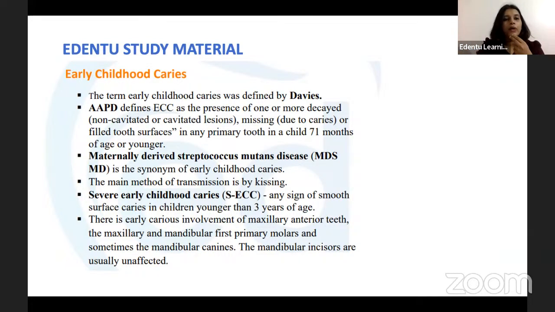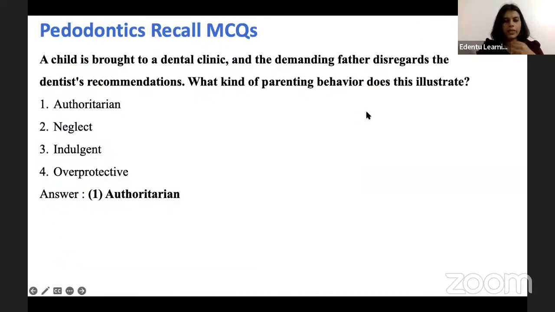Understood? Now, coming to the next question. The next question is, a child is brought to the dental clinic and the demanding father disregards the dentist's recommendation. What kind of parenting behavior does this illustrate? Okay, so the answer is authoritarian.